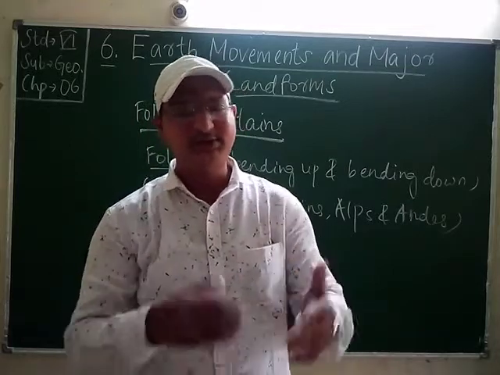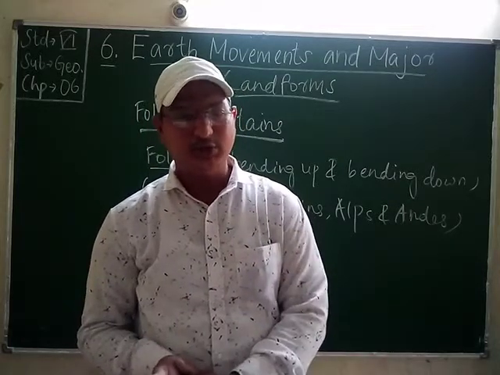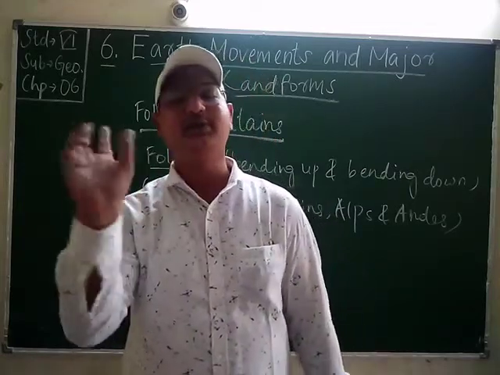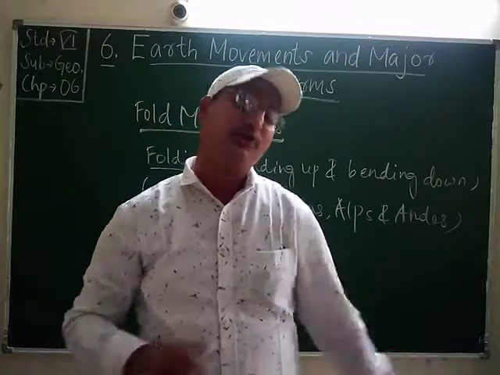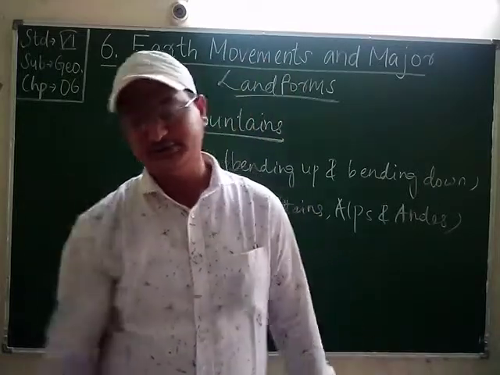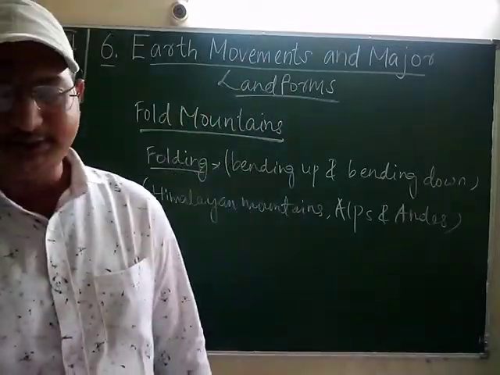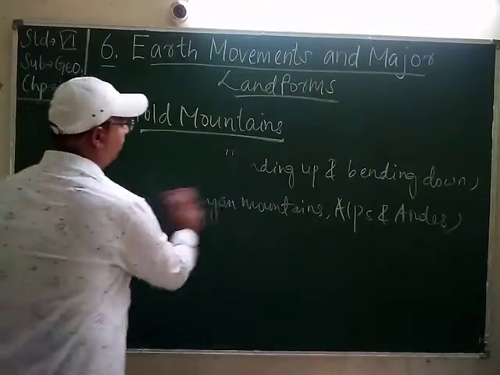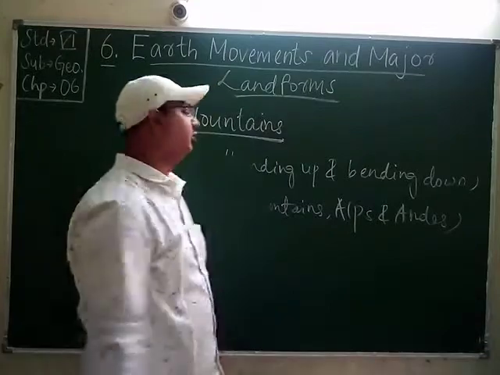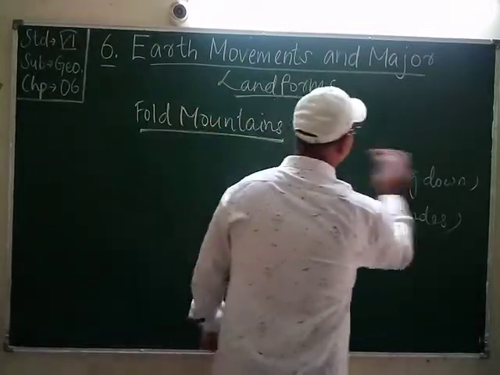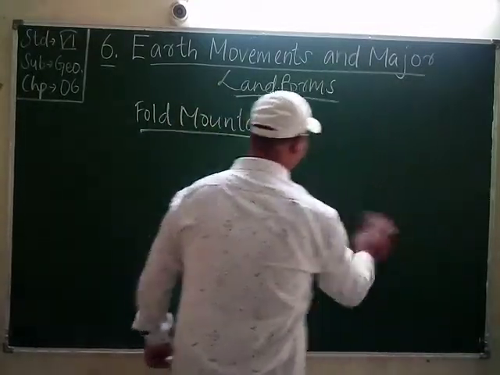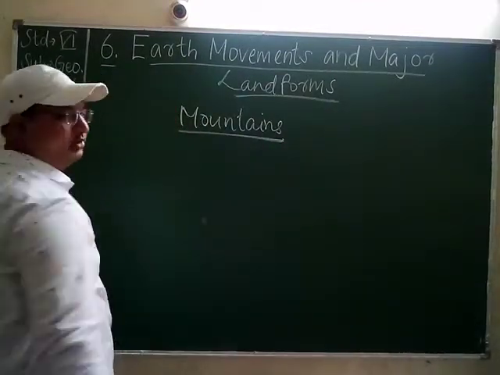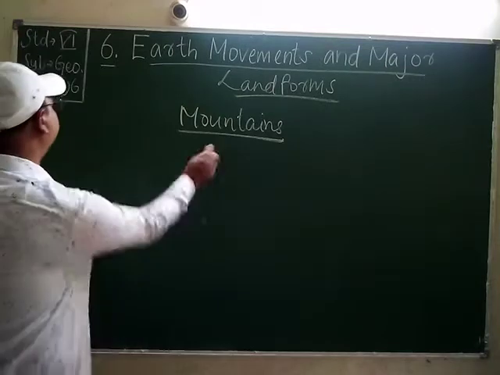Okay, what are the special qualities? These mountains have gradual slopes and rounded peaks. Students, the next type is the block mountains. Then the last is the volcanic mountains. Students, mountains are divided into three types. The first one is fold, the second one is block, and the third one is volcanic.